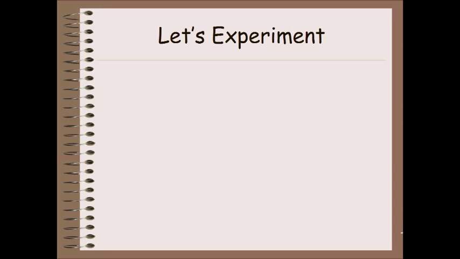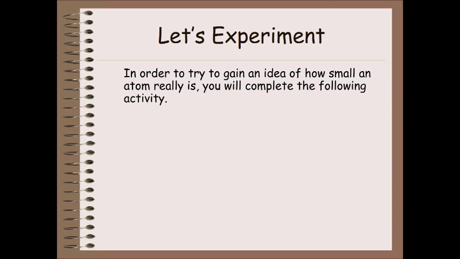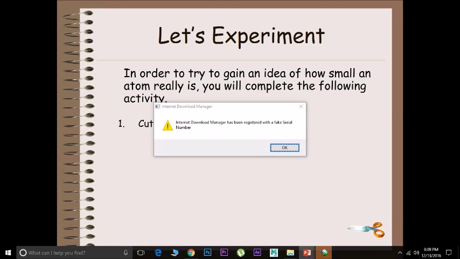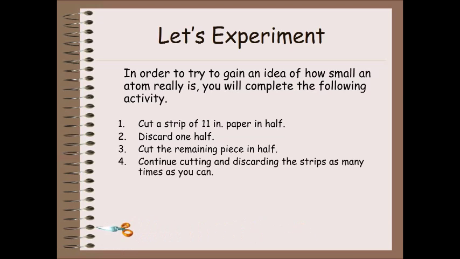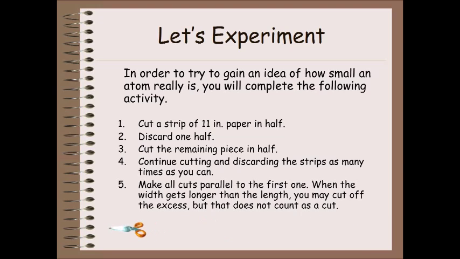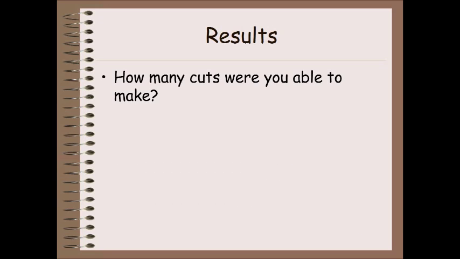Let's experiment. In order to try to gain an idea of how small an atom really is, you will complete the following activity. Cut a strip of 11-inch paper in half. Discard 1/2. Cut the remaining piece in half. Continue cutting and discarding the strips as many times as you can. Make all cuts parallel to the first one. When the width gets longer than the length, you may cut off the excess, but that does not count as a cut. Results. How many cuts were you able to make?